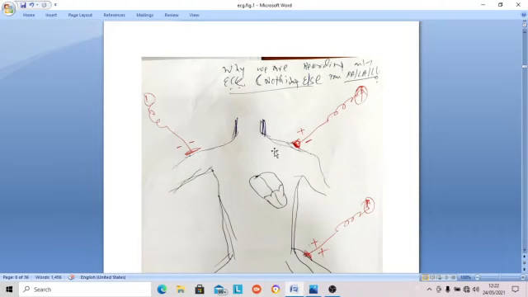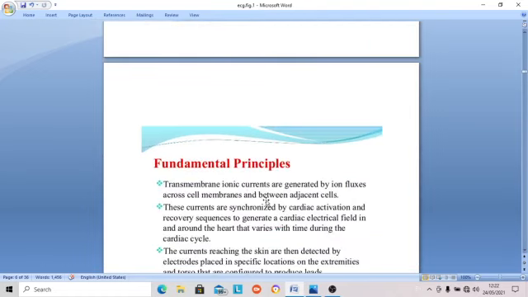When current comes out of the surface of skeletal muscle or blood vessel or any other tissue, it will neutralize among themselves. Only the powerful current of the heart, because the heart is an organ with synchronized activity, where lakhs of cells depolarize together and repolarize together. That is the reason why we are able to record only the ECG, nothing else, from the extremities. These are the fundamental principles on which Einthoven worked.